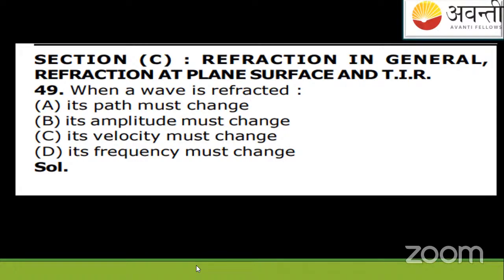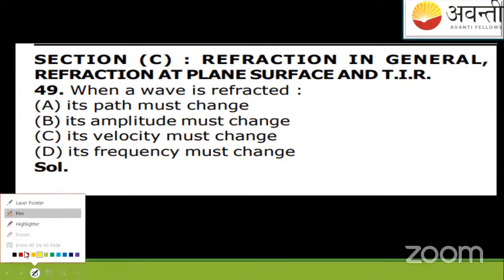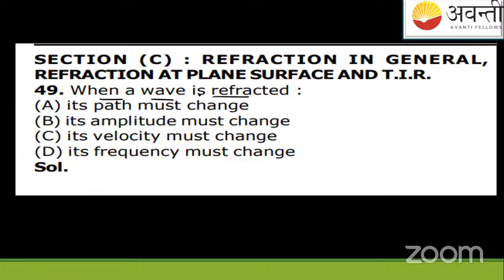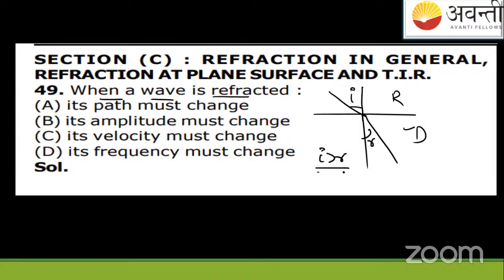JNV Yavatmal, JNV Gondia, JNV Sangli. What about you? You people used to study a lot, I know. So answer it now. This is a question from section C. I told you in the contents, reflection and TIR, total internal reflection. So when a wave is refracted, क्या होता है? अगर एक wave ऐसे आती है, it comes like this, making an incidence, and this is denser and this is rarer medium. Of course, it will bend towards the normal, where i is greater than r. We know this thing, no? This is the phenomenon of refraction.